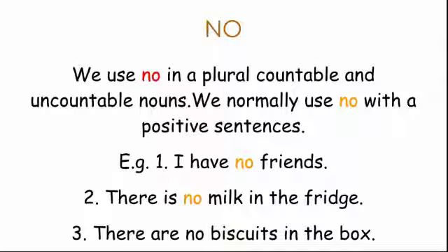Next determiner is no. We use no with plural countable and uncountable nouns. We normally use no with positive sentences. For example, I have no friends. There is no milk in the fridge. There are no biscuits in the box.